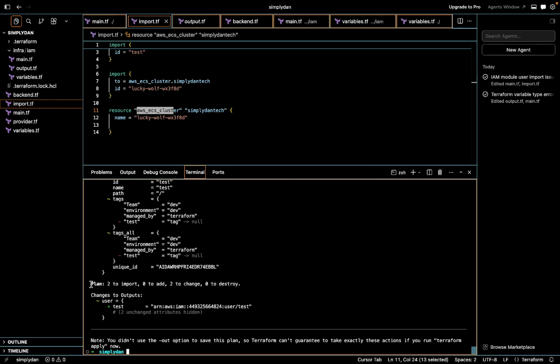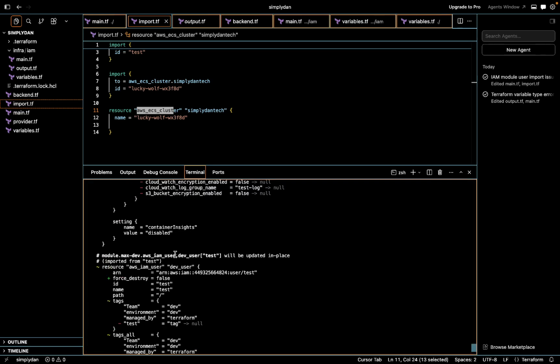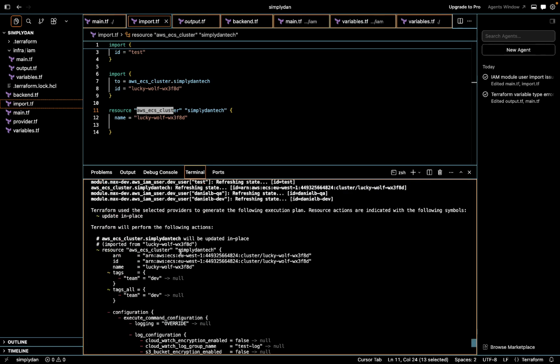Right, the plan is going to import two resources, but nothing to add, so no new resources are being created. And then there is a change, so two items to be changed. So what we will do is have a look at what is getting changed.